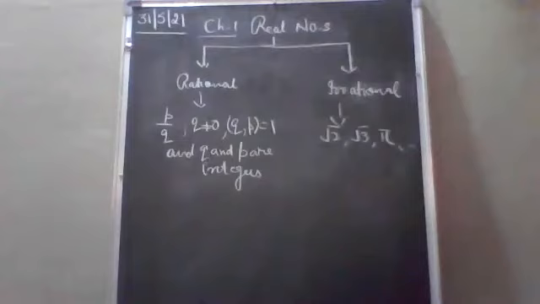So first of all, write down this. In this chapter, we mainly deal with the two main topics. One is Euclid theorem and the other is fundamental theorem. We will discuss those theorems in detail. First, write down this.